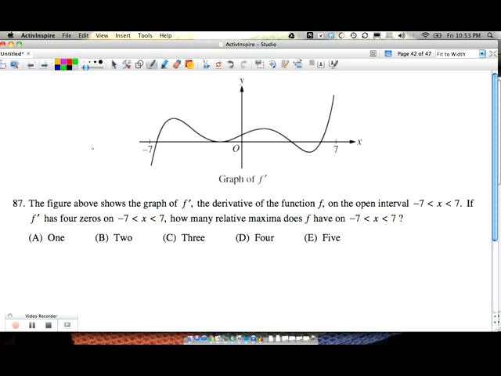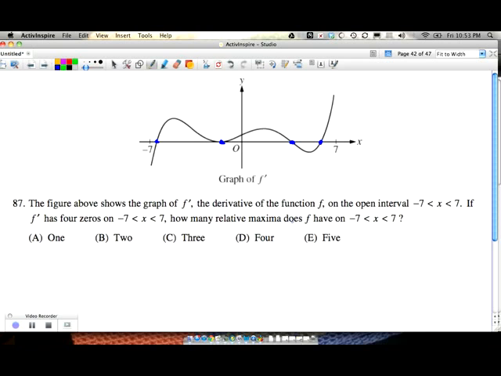Number 87. We've got about 6 more problems here to go. The figure above shows the graph of f prime, the derivative of f, on the open interval negative 7 to 7. If f prime has 4 zeros, so that means we've got a 0 here, here, here, and here.